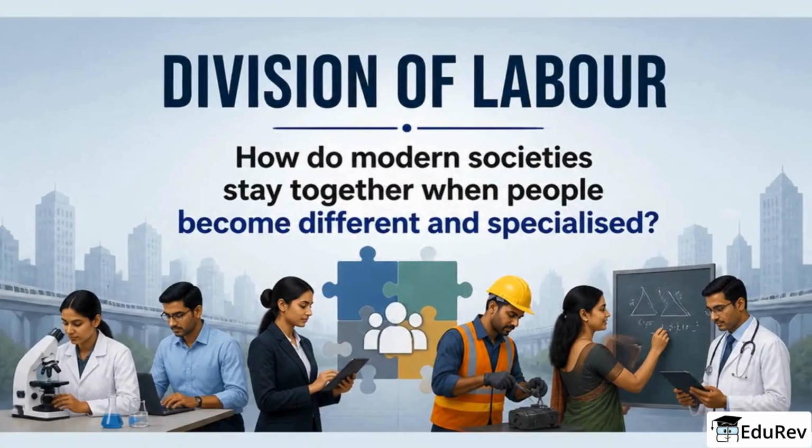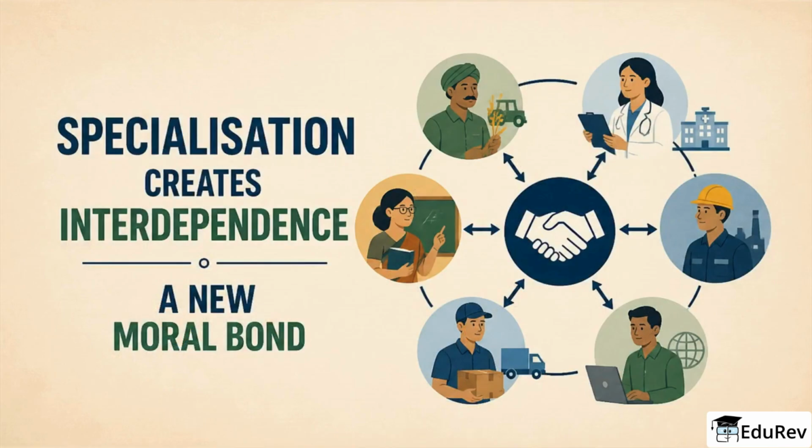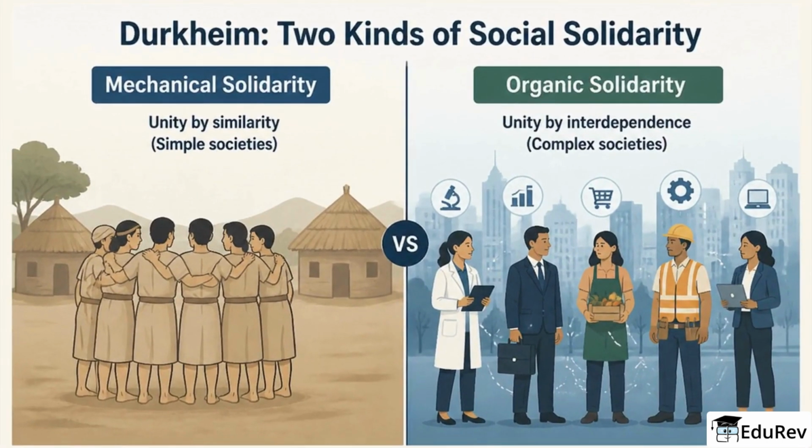The Division of Labor asks a simple question: how do modern societies stay together when people become very different and specialized? Durkheim answers by showing that specialization creates interdependence, which can form a new moral bond among people. He contrasts mechanical solidarity, social cohesion by similarity in simple societies, with organic solidarity, cohesion by interdependence in complex societies.